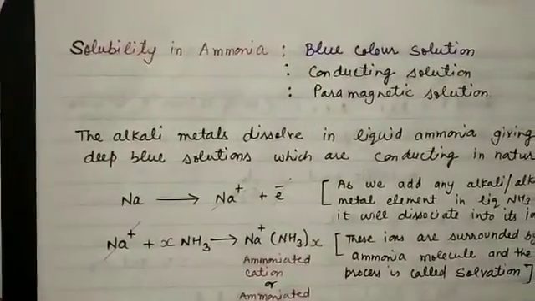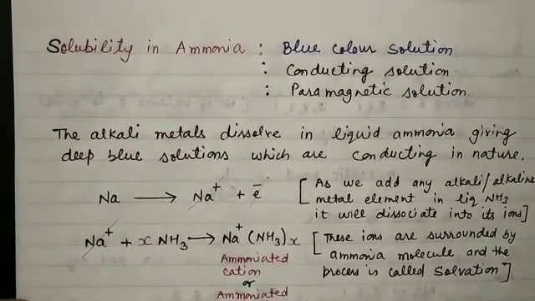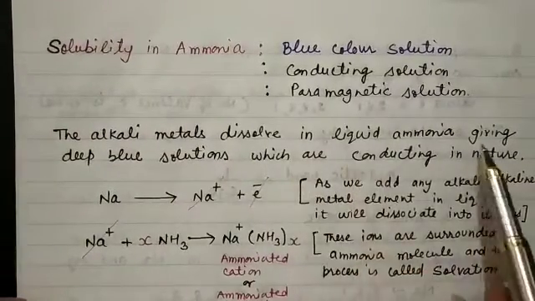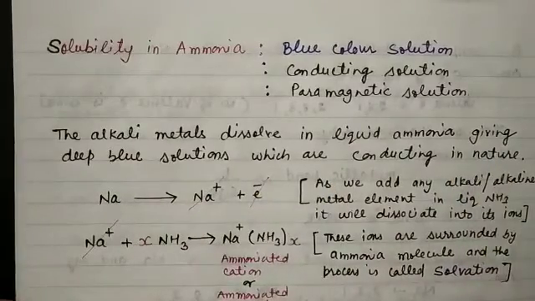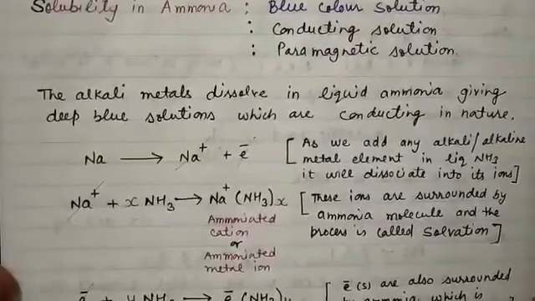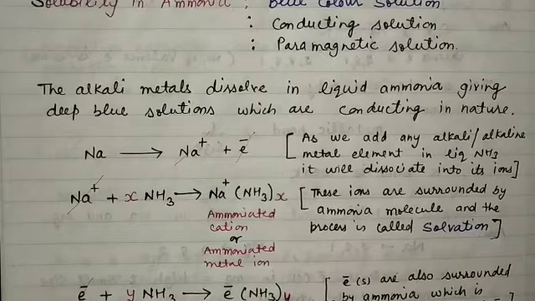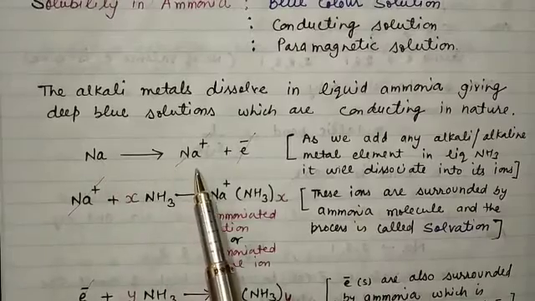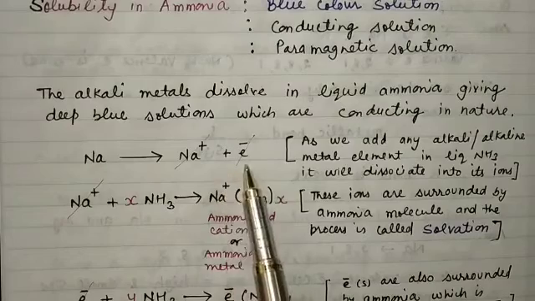Next property is solubility in ammonia. Alkali metals dissolve in liquid ammonia, giving a deep blue solution which is conducting in nature. So what will happen if we add any alkali or alkaline earth metal in liquid ammonia? It will dissociate into its ions. So sodium will dissociate into Na+ and e-, which means it will lose an electron.